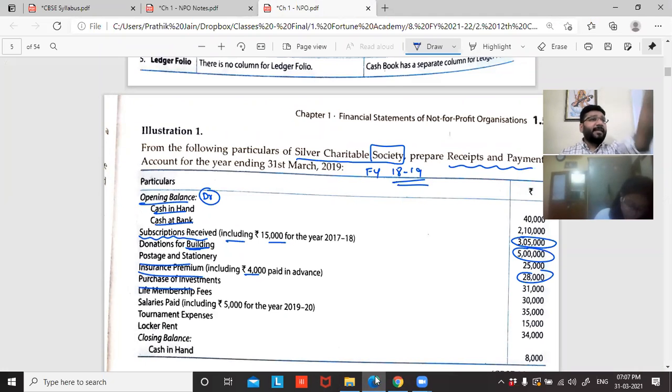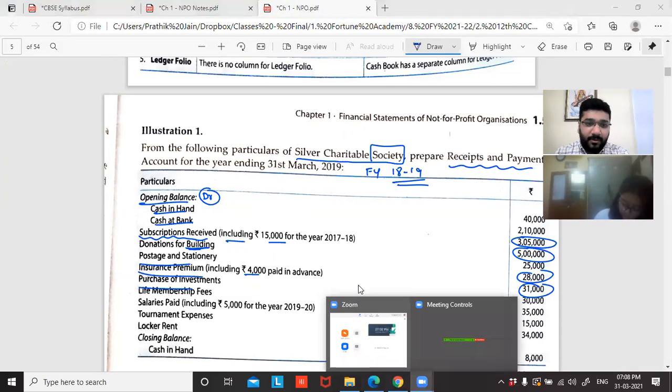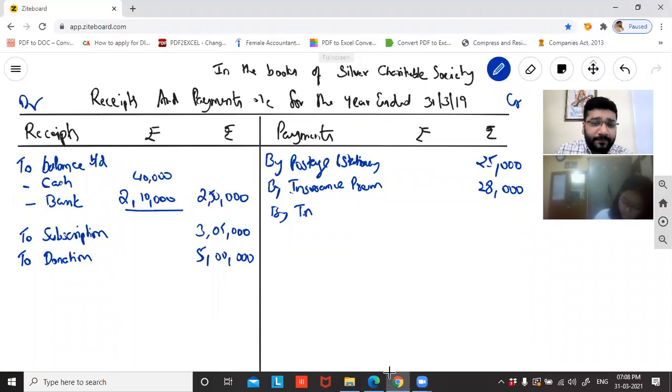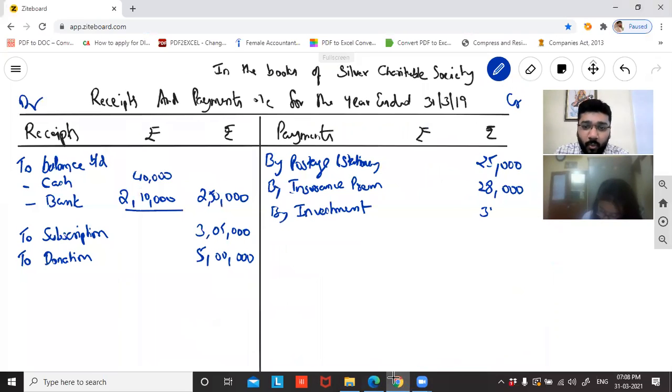Purchase of investment. When I purchase, money will come in, no? When I purchase, does money come in or go out? Money goes out, which means payment. 31,000. Just write by investment. It is 31,000, right? 31,000.